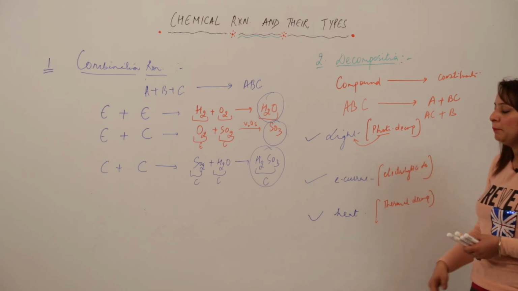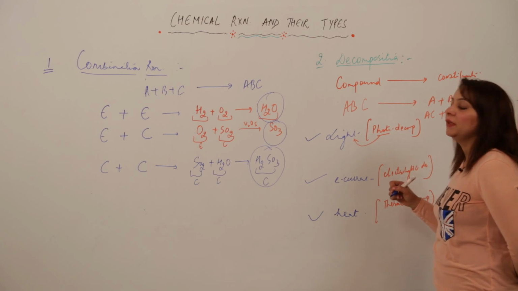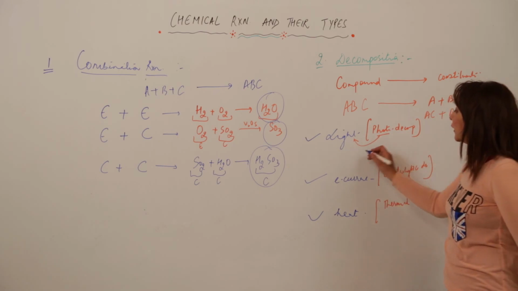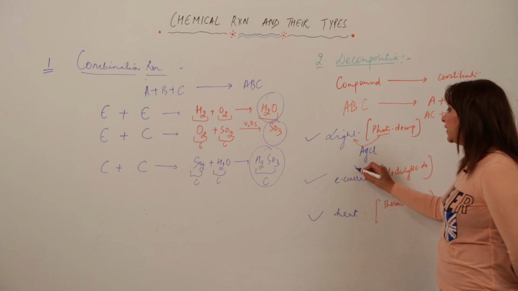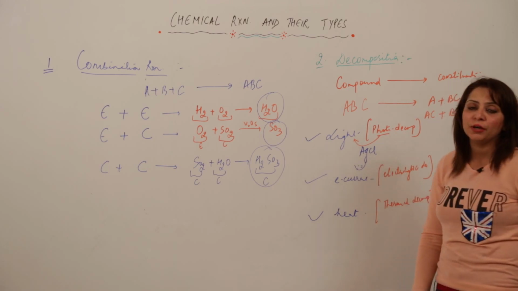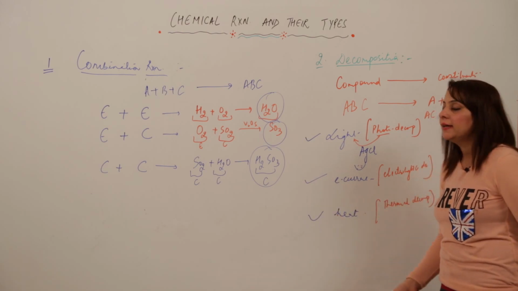Now we'll look at the examples involved. For light, an example that comes to my mind is AgCl. Suppose I take a dish and keep silver chloride in it, and just keep it in the sunlight. What will happen?